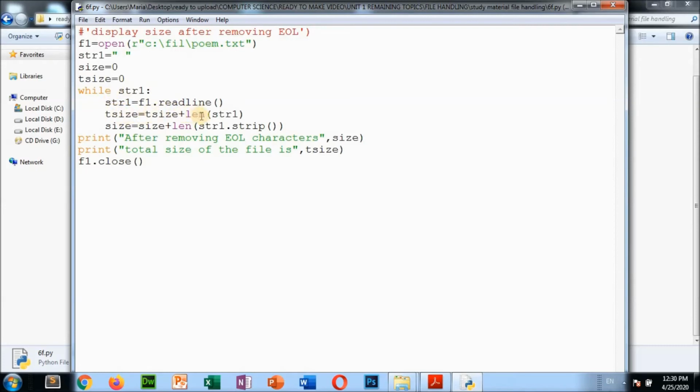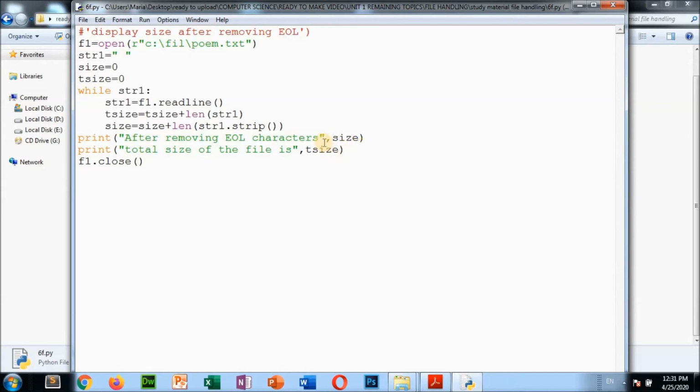Total size equal to tsize plus len str. By using this len function, we can calculate the length of this string. Okay, so total size we have stored here. Size is equal to size plus len of str.strip. By this strip, we can remove the EOL character. After removing the EOL character, the size is this size, and the total size is total size.